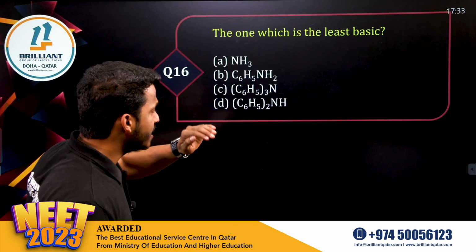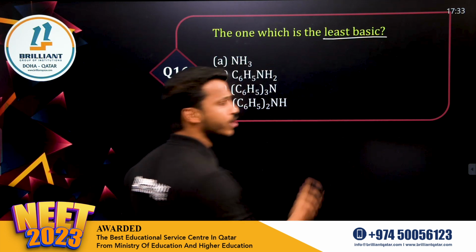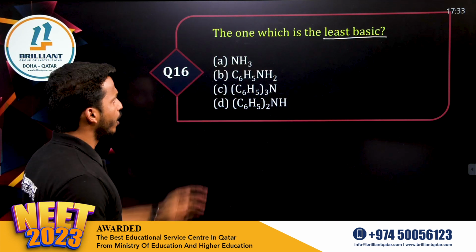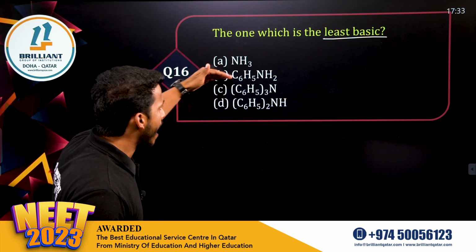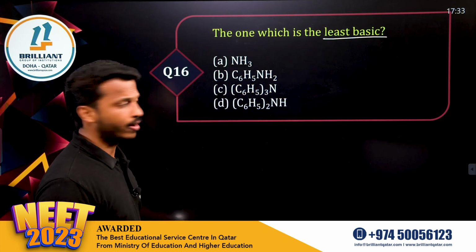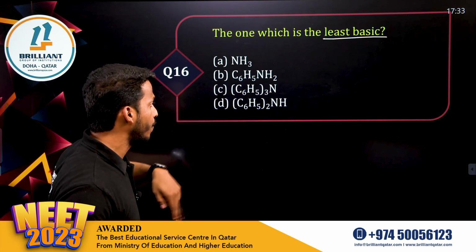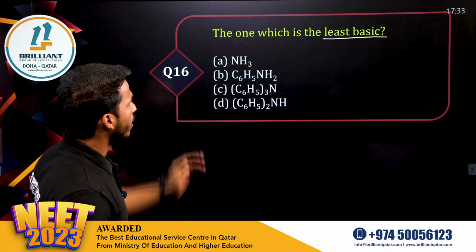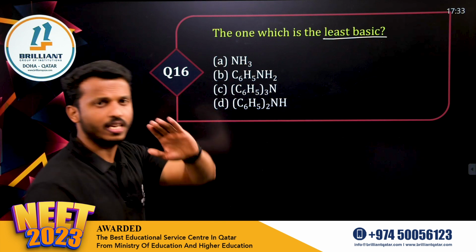The one which is the least basic. Dear all, basicity is the most expected question from the amine chapter. Ammonia is given, aniline is given, triphenylamine, right? Tri means 3 phenyl groups are there. Among these, which one is the least basic?